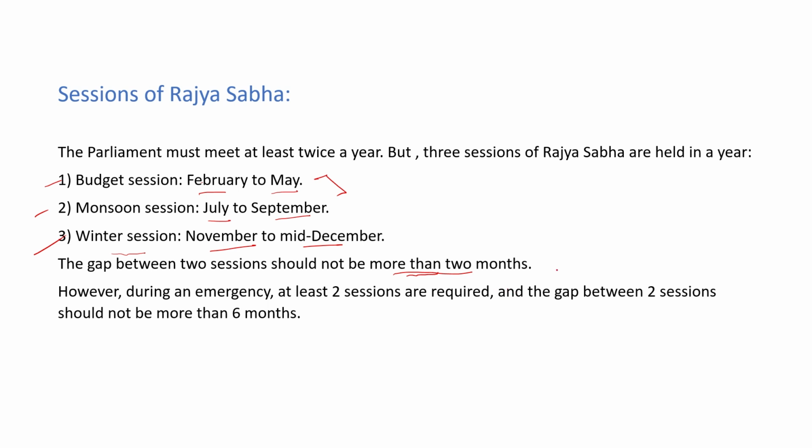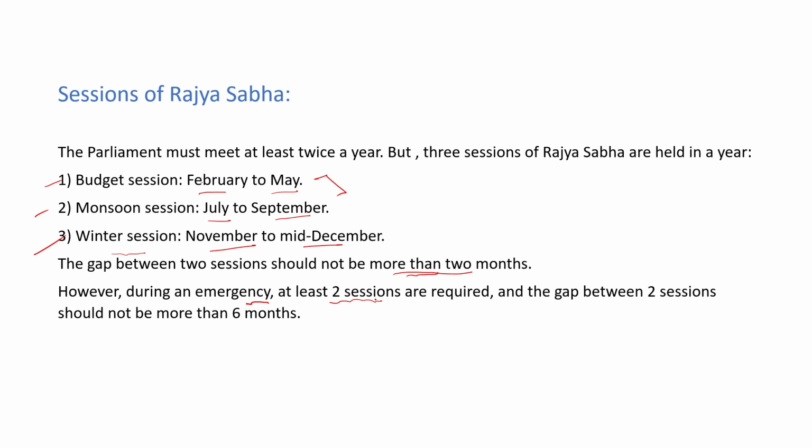Clear? However, during an emergency, generally there are 3 sessions in the Rajya Sabha, but during an emergency, at least 2 sessions are required. So minimum 2 sessions are required in Rajya Sabha, whatever the situation in the country is.